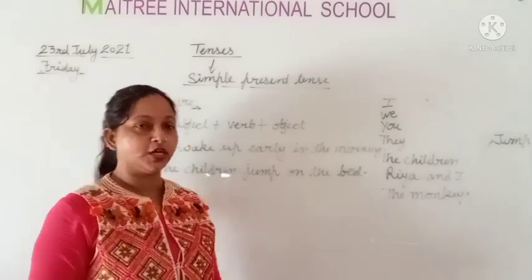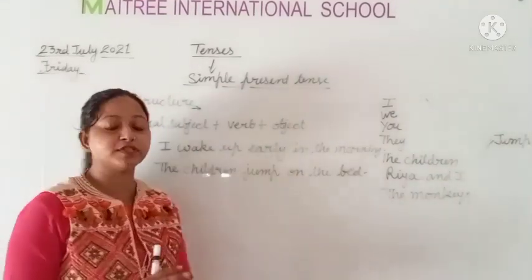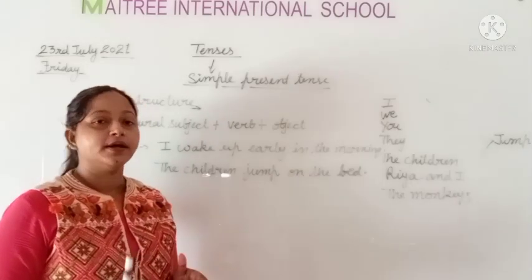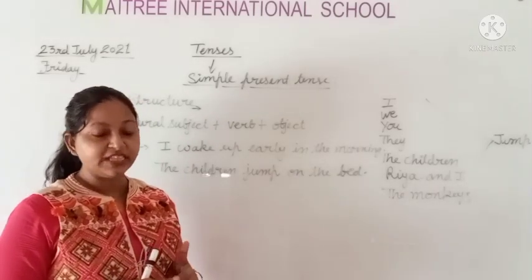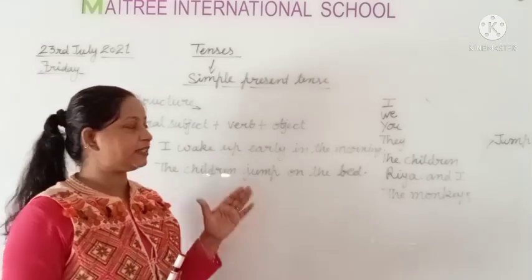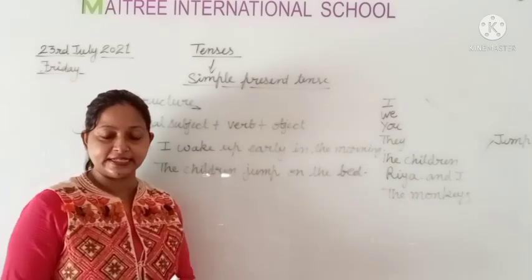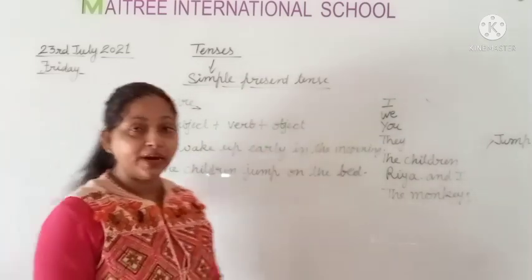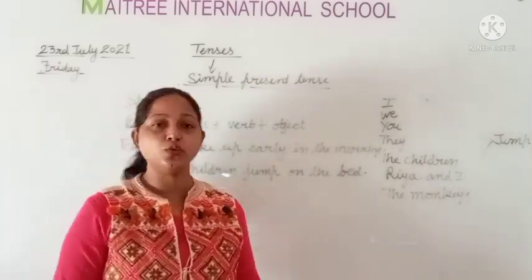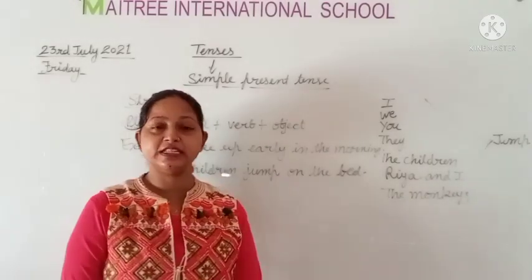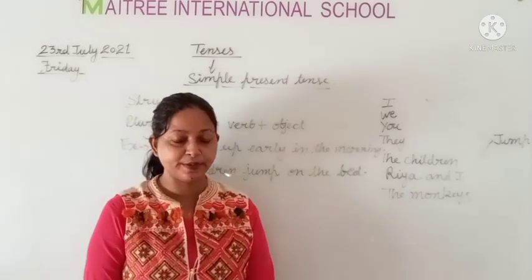These are two structures of simple present tense. If we have singular subject, then we use verb after subject, but with s or es. When we have a plural subject in the sentence, then we use verb but without s or es. We use first form of verb. Clear to all students? These are the rules of simple present tense here.